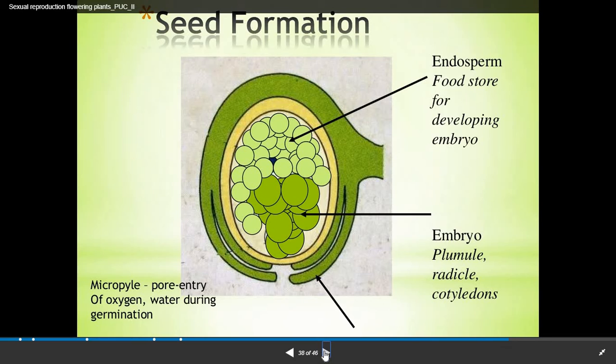Here the seed formation structure is shown. It is endosperm, food storage for the developing embryo, and the plumule, radicle and the cotyledons, the embryo possesses all these structures. Micropyle, that is the pore for entry of oxygen and water during the germination of the seed. Means through this micropyle, oxygen and water get entered through the micropylar region.